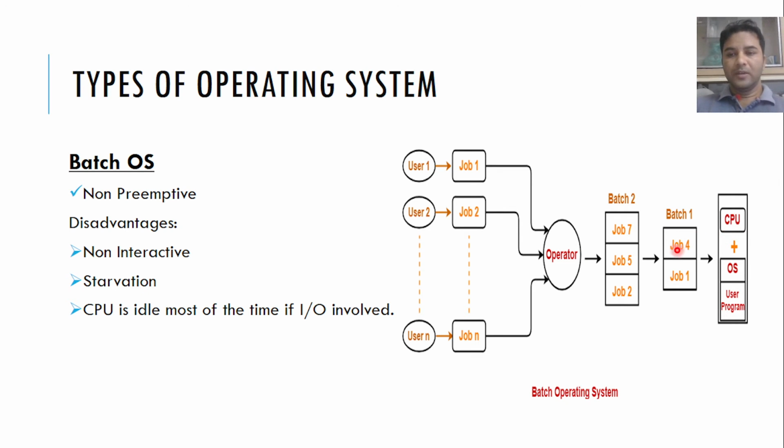And that is why, even if the CPU is idle, not doing anything, because job number 1 is, let's say, completed, and job number 4 is handling its input output. The CPU is idle, and we can submit job 2 here, job 5 here, job 7 here also, but we are not doing that because of the non-preemptive nature of this batch operating system. That is why the CPU is idle most of the time if input output is involved in a batch operating system.